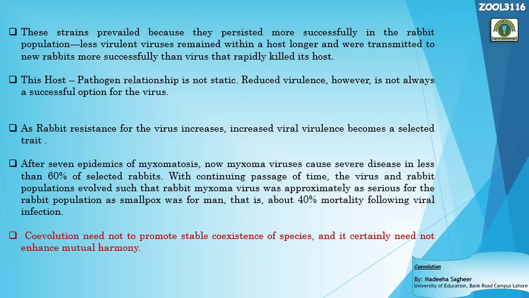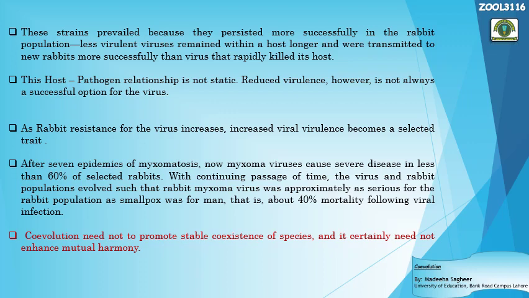So now the Myxoma virus became virulent again, but its virulence is at a moderate level. It's not too mild, it's not too infectious. It caused approximately 40% mortality in the rabbits. Initially it caused 99% mortality. Then it became less virulent. Now it has become more virulent, but the grade 3 viruses now flourish much more in the rabbit population. So this was the process of coevolution that took place between the pathogen and the host. The host is the rabbit.